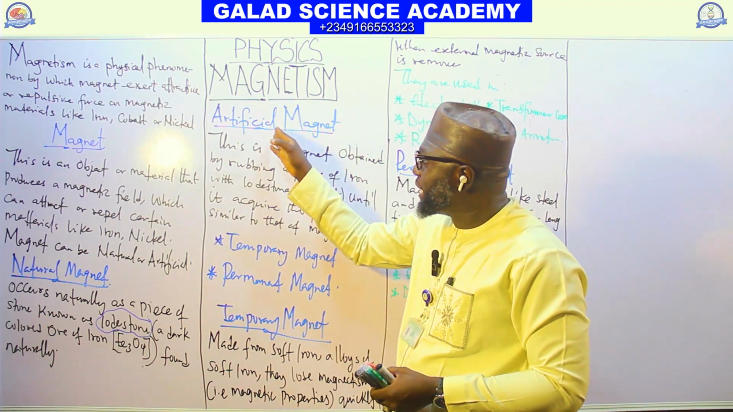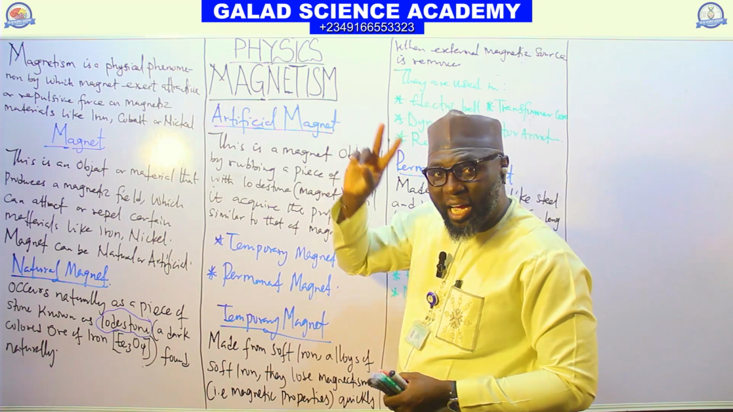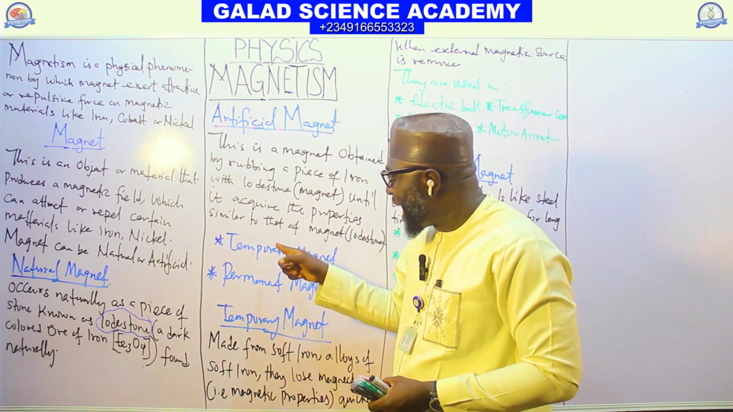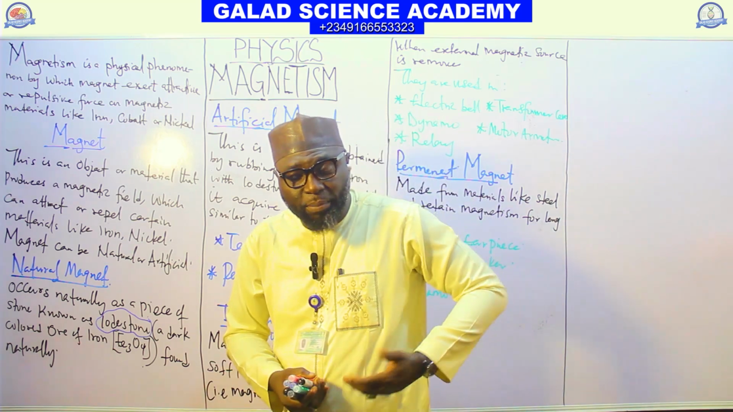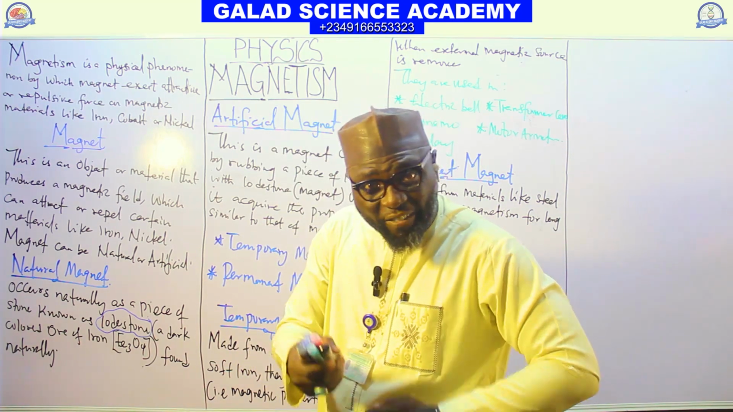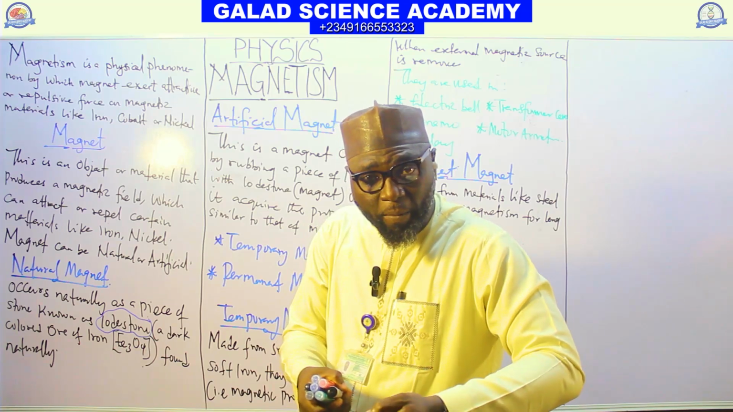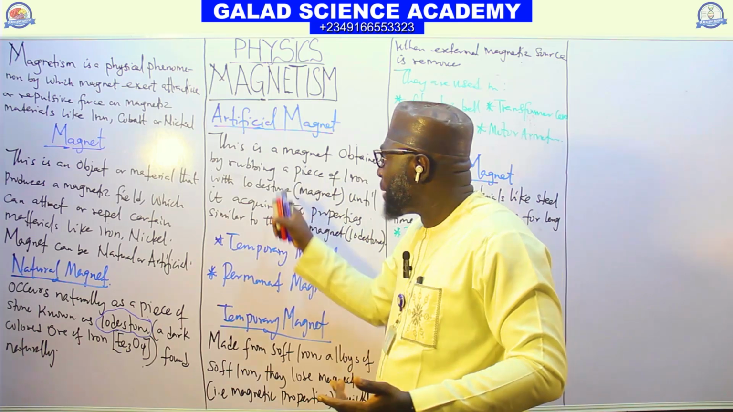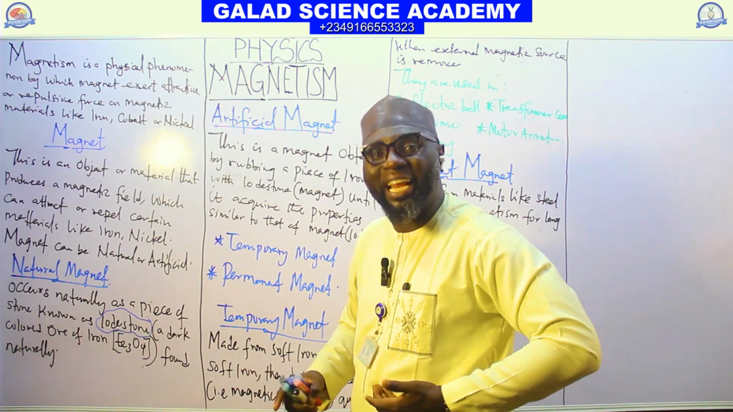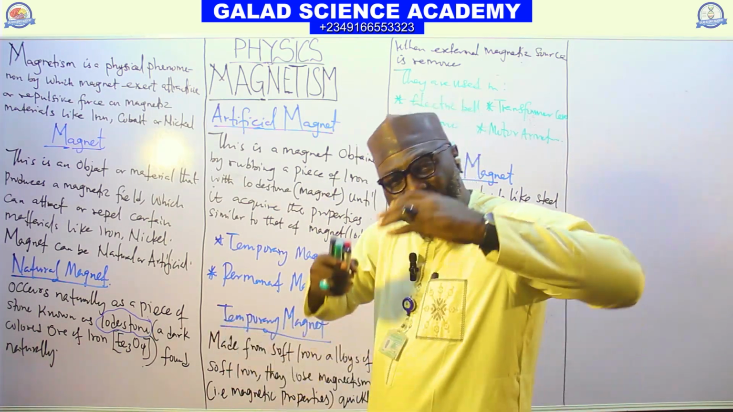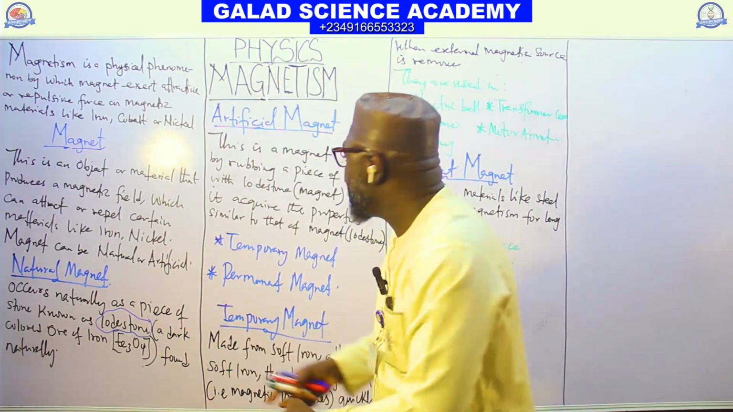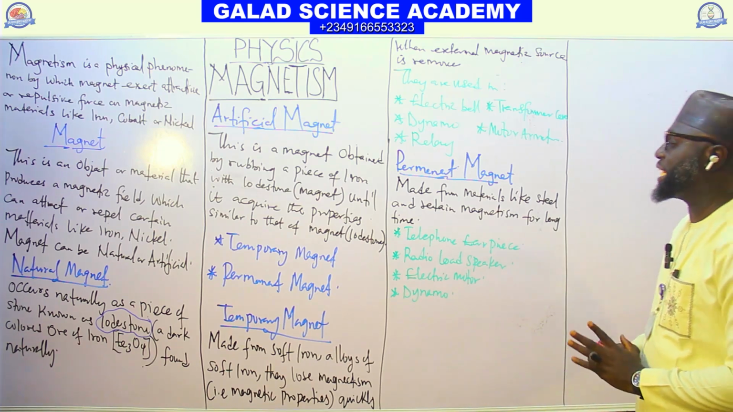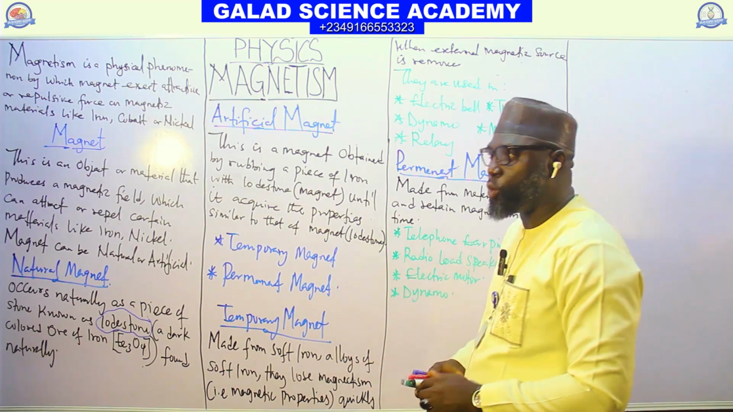The artificial magnet can be divided into two parts, temporary and permanent. The artificial magnet that loses its magnetic property easily after achieving it is called temporary. But the artificial magnet which does not lose its magnetic property easily, or retains it for a long time, we call a permanent magnet.